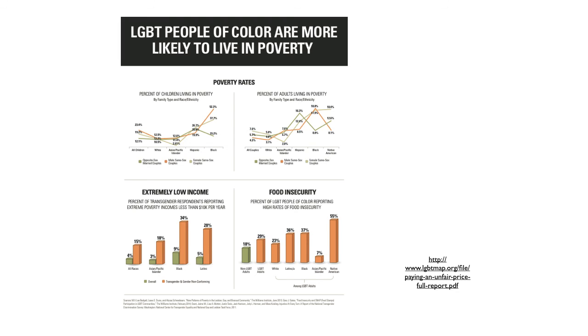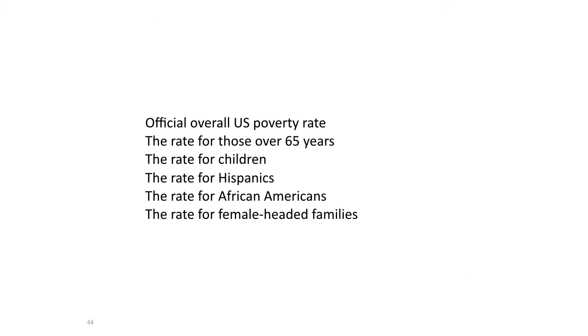Now, this is looking at the intersection of race and sexual orientation. And again, you should be able to reasonably predict outcomes when we start to layer these factors on top of each other. So, look at this. Can you now fill in the most recent poverty rates for each of these groups?